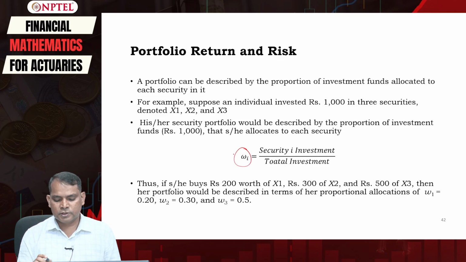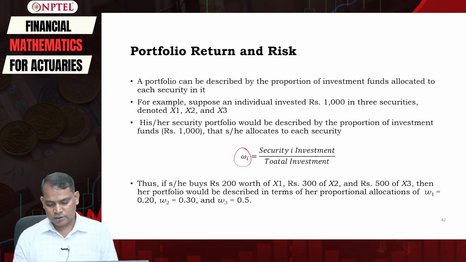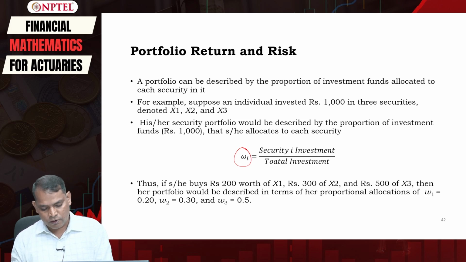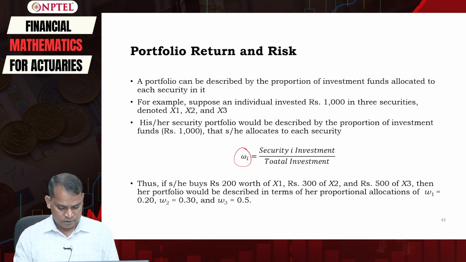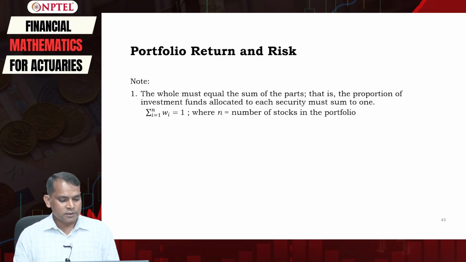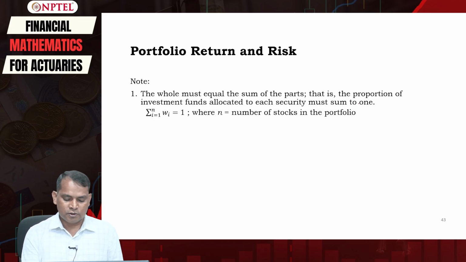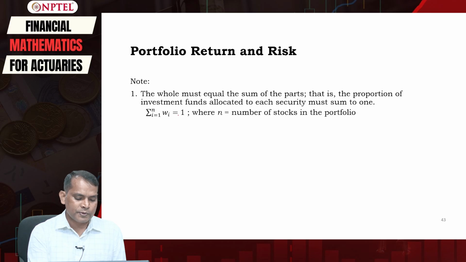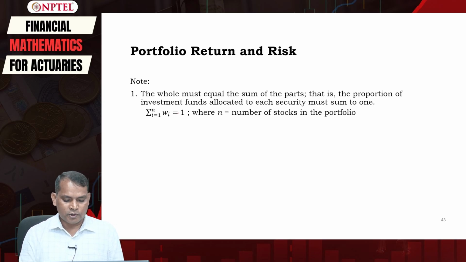The weight is computed as the security i investment as a percentage of total investment. Note that the whole must equal the sum of the parts. That is, the proportion of investment funds allocated to each security must sum to 1. We have already understood this. The sum of Wi is equal to 1, where N is the number of stocks in the portfolio.